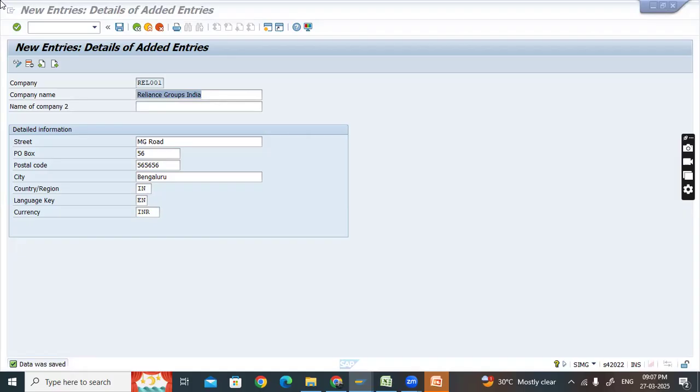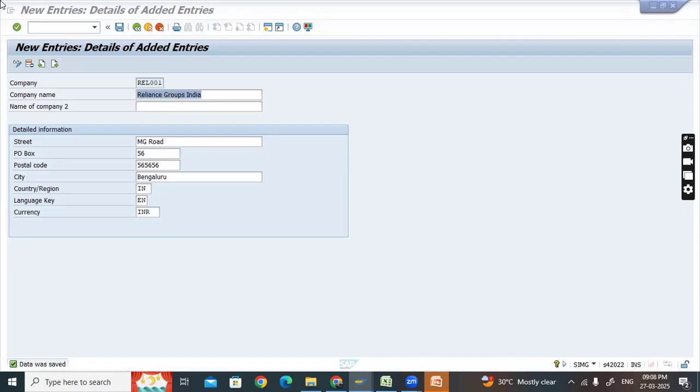Say for example, we have an organization called Reliance. Let's assume you are working with Reliance as a consultant. Reliance will buy this SAP software. Once they buy the software, Reliance will hire you as a FICO consultant. I mean, they may put you as part of the project to work as a FICO consultant. You as a consultant will create all these configurations. We will be managing the company's data.